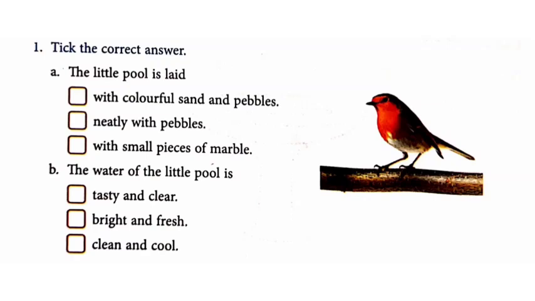And now you can make a small robin like this also in your copy. Robins are of different colors. Now this robin has red and black color. So after this you have to do the next C, which will be coming in the picture now.